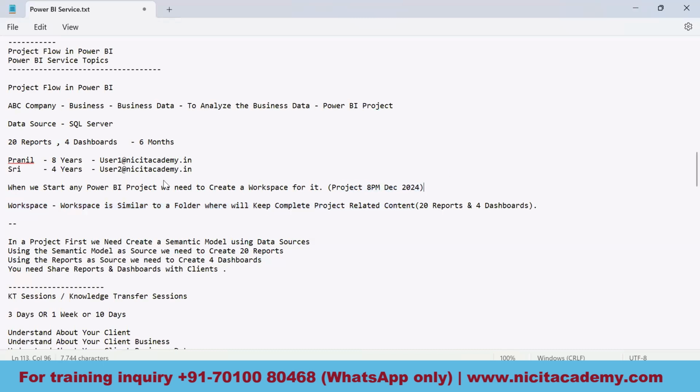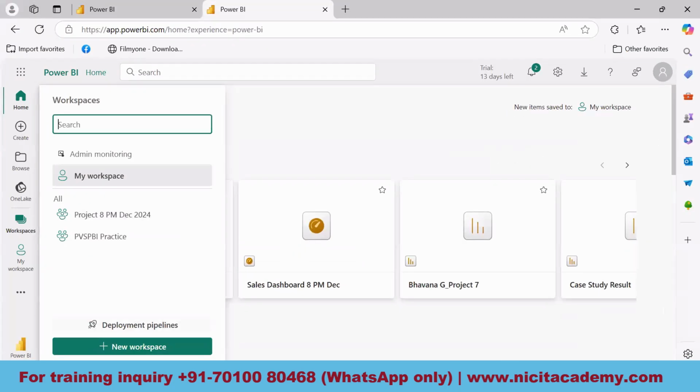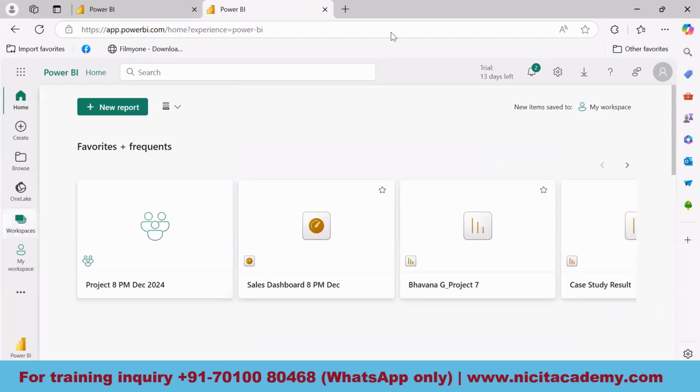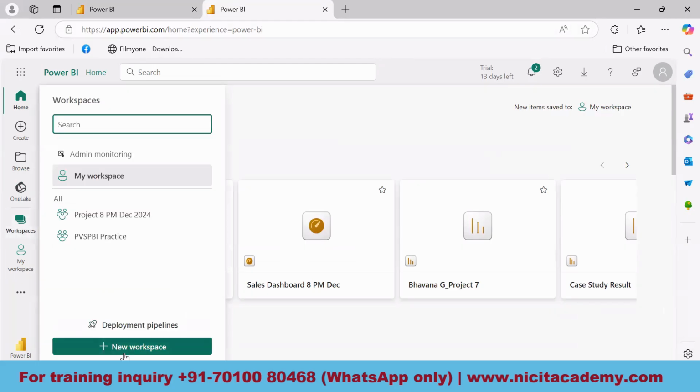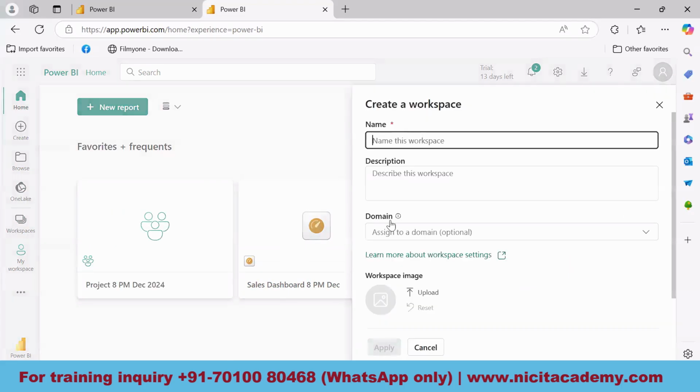Whenever we start any kind of project, we need to create a workspace. Now, how do we create one? I'm just showing you. We are in the Power BI service right now. In Workspaces, there is an option at the bottom, New workspace. If I click on that, it opens the new workspace pane.